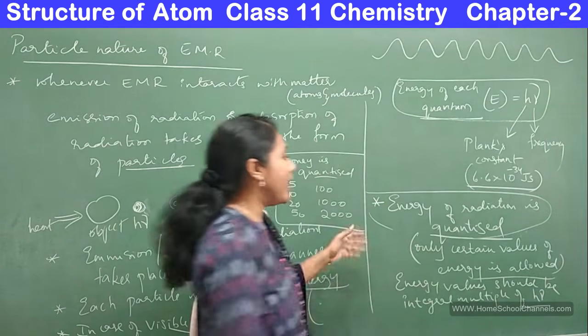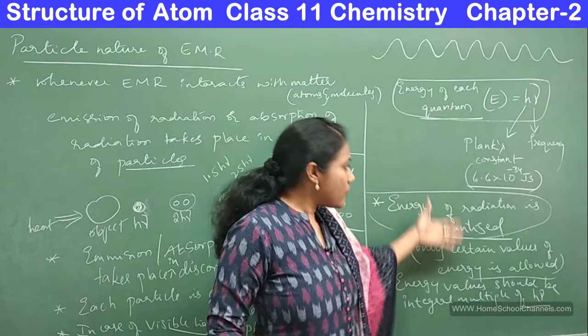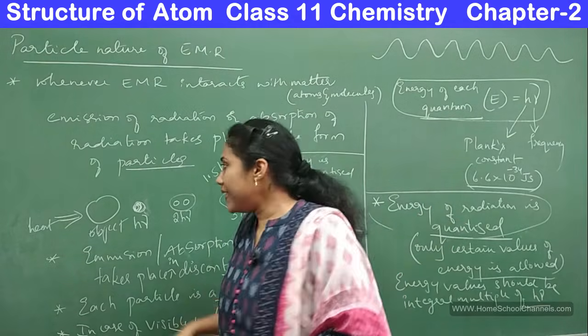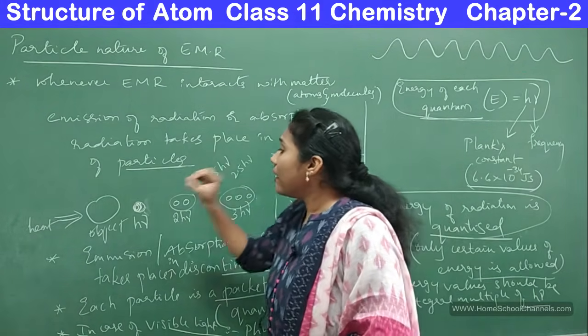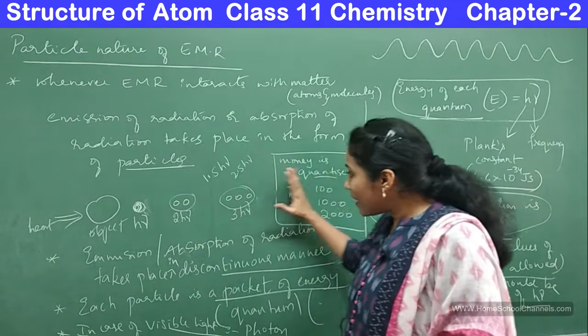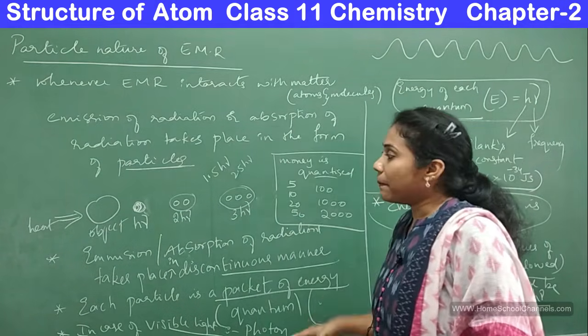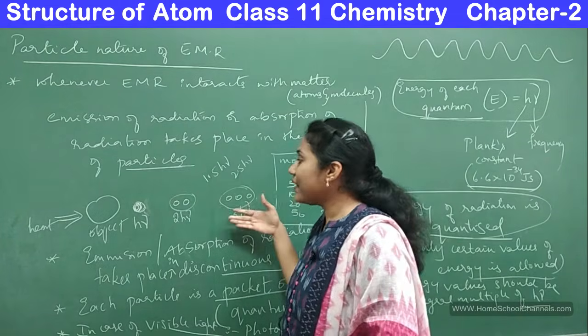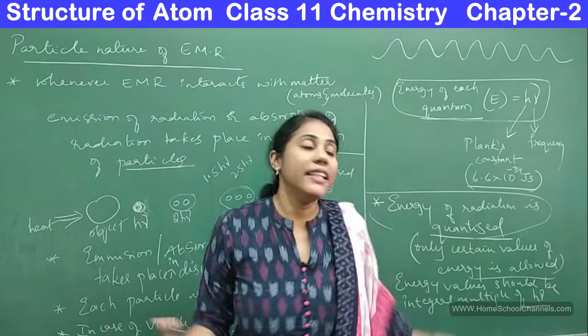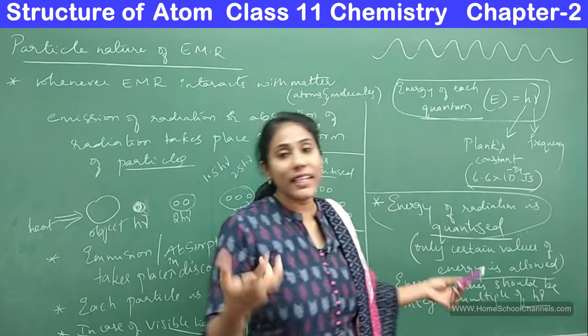Energy is quantized. Actually, the in-depth meaning of this is that the radiation is not emitted in a continuous way, but it is emitted in a discontinuous way. Because it is emitted in a discontinuous way, only certain values of energy you can consider.